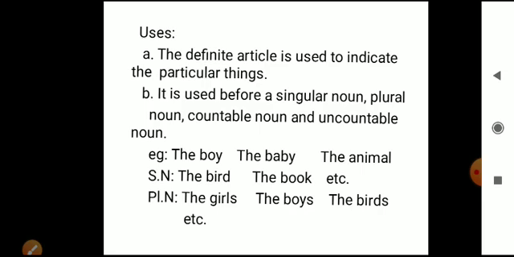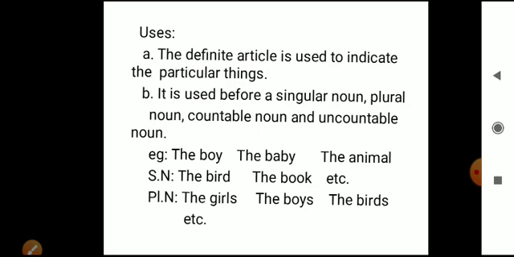There we learnt that a is used before a singular noun. And here the is used before singular nouns, plural nouns, countable and uncountable nouns. For examples: the boy, the baby, the animal.